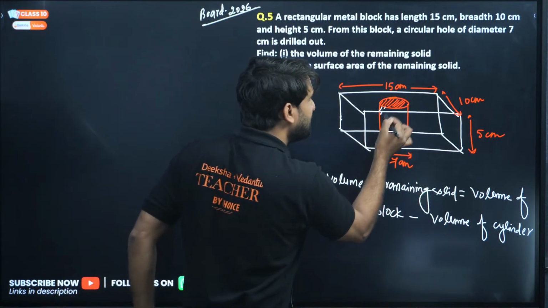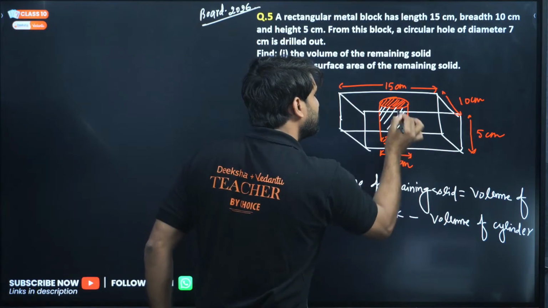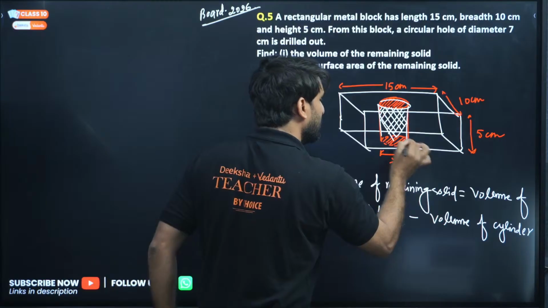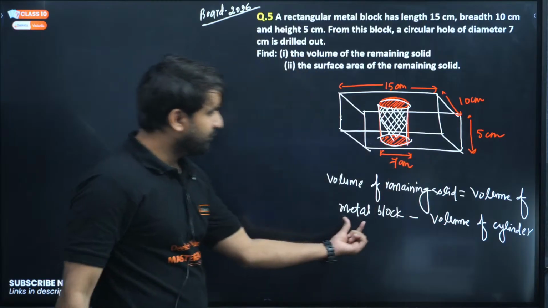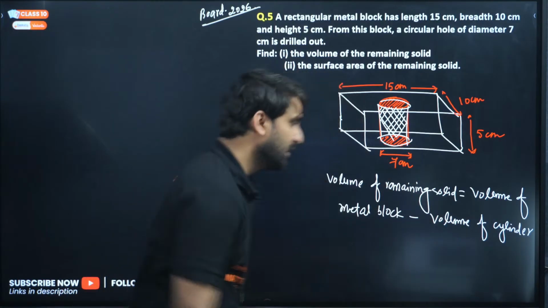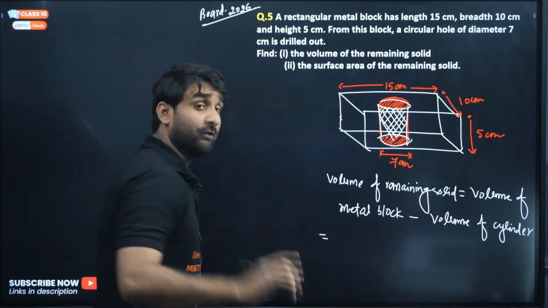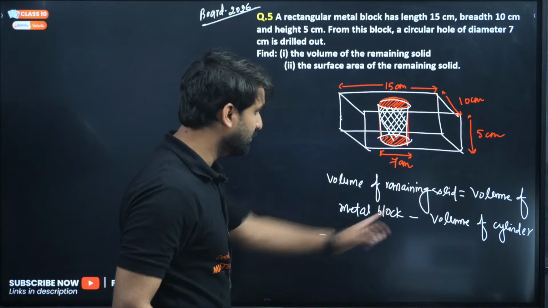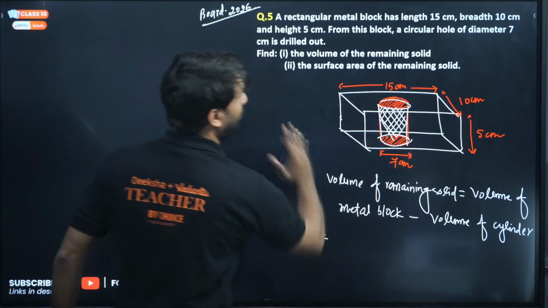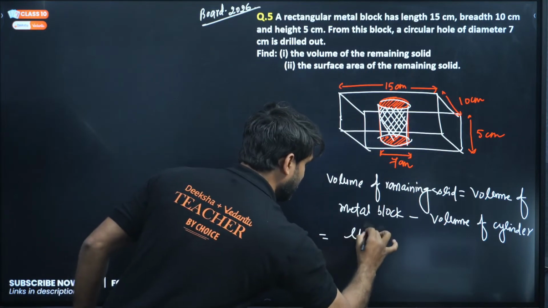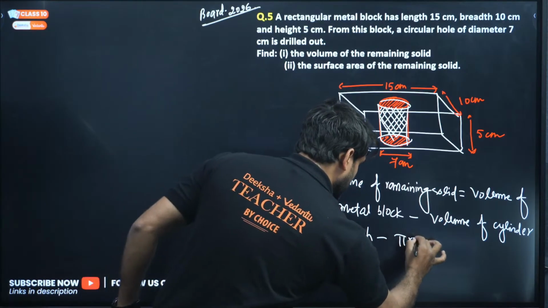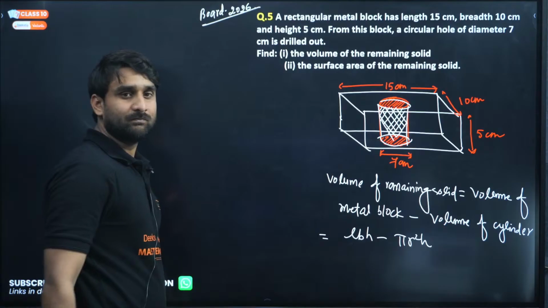Now use the formula. Without the formula, you cannot solve questions of surface area and volume. The volume of the metal block, this is a cuboid, so LBH, minus the volume of the cylinder, pi r square h. Is it clear?